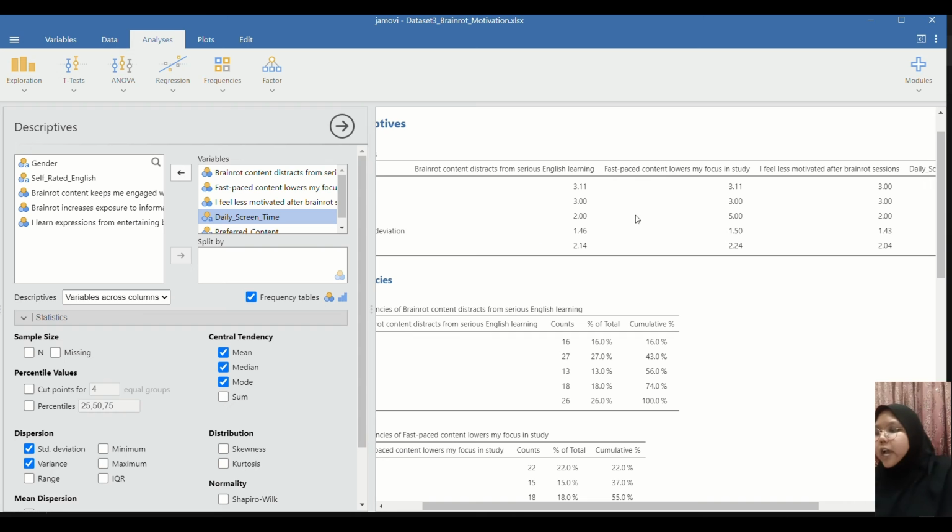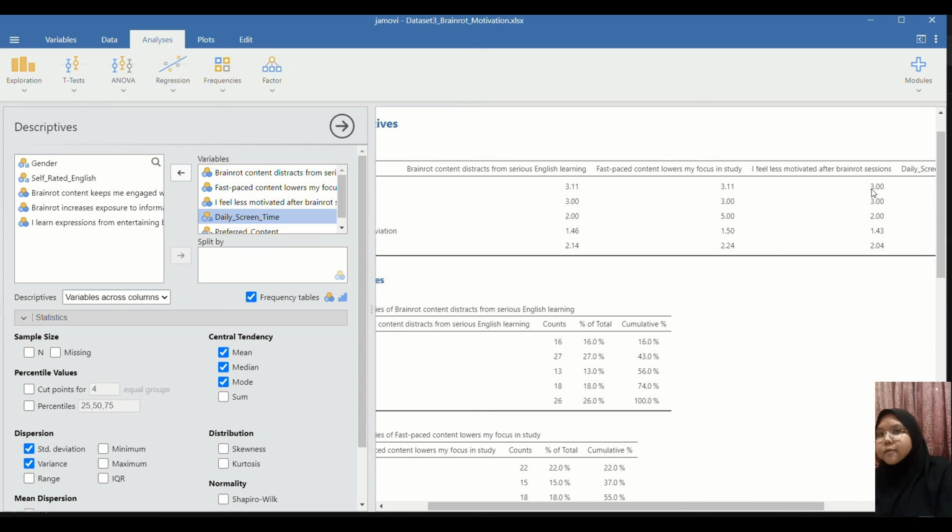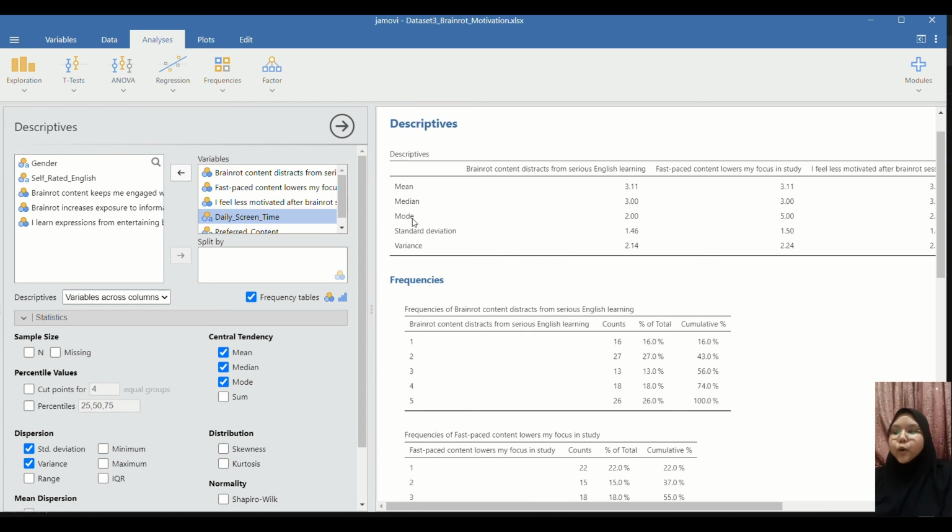So for item 2 and 3, they both have a mean of 3.11, while item 5 has a mean of 3.0. Item 5 is over here, it's 3.00, which is true to the Likert scale for having number 3 as the neutral or half point.